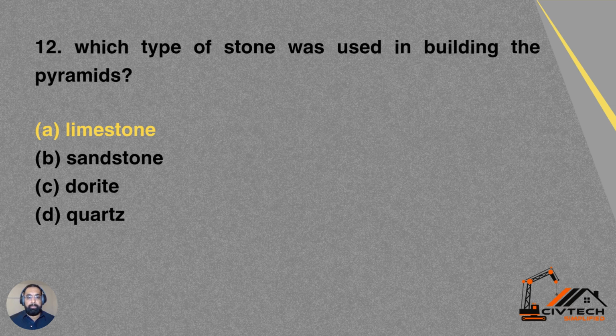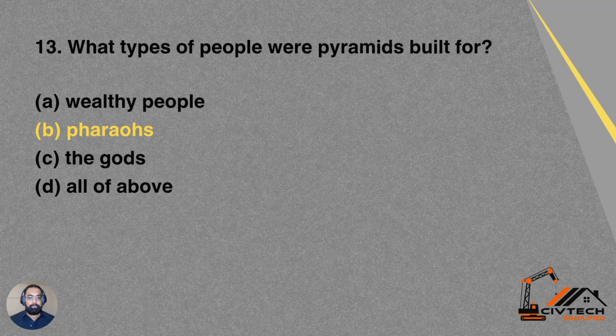Question 12. Which type of stone was used in building the pyramids? Option A is limestone. Option B, sandstone. Option C, diorite. Option D, quartz. So A is the correct answer. Limestones were used for the construction of pyramids in Egypt.